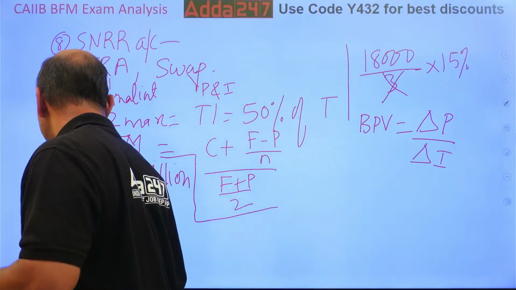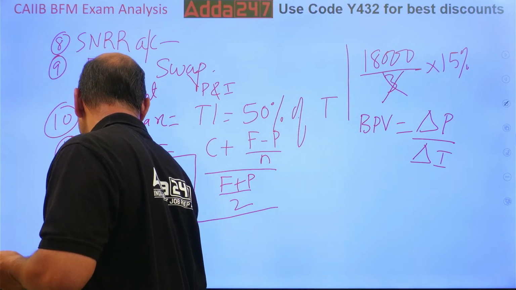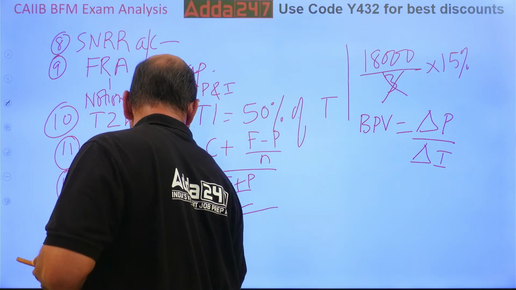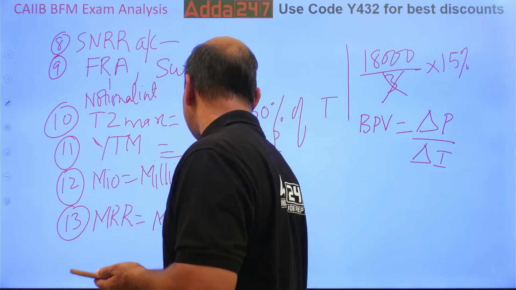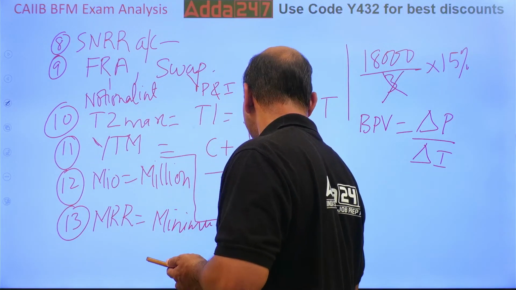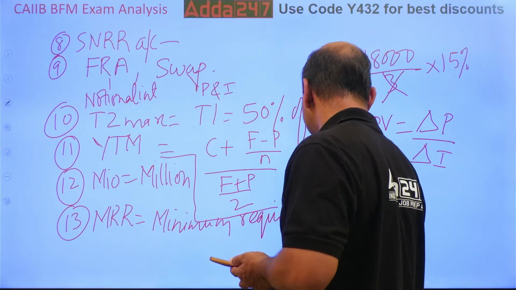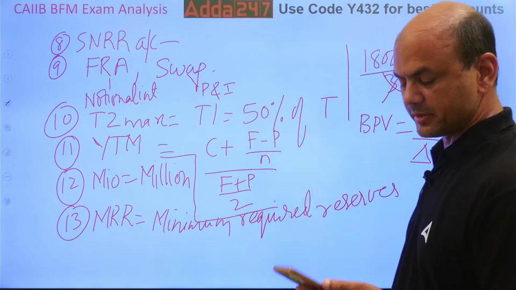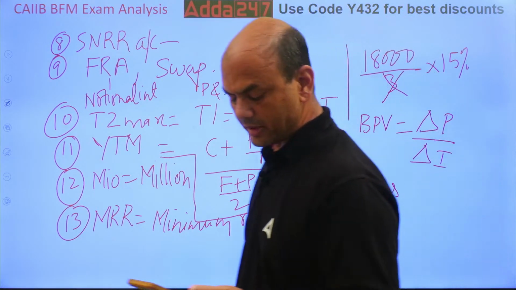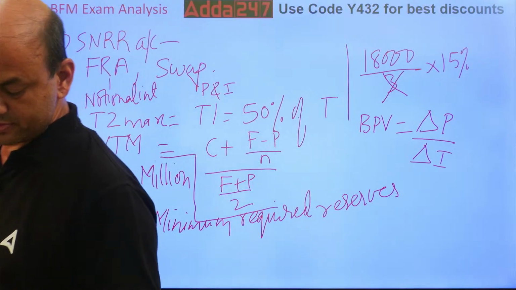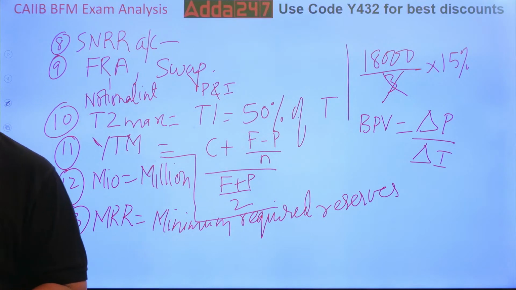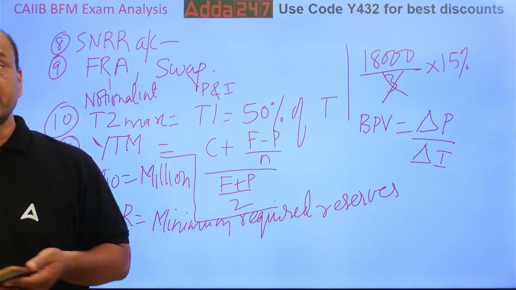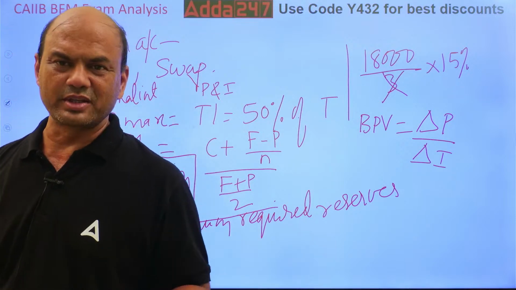All those who don't know, MRR is minimum required reserves. These are to be kept in the vault or with the central bank. Basically it's CRR and SLR only.